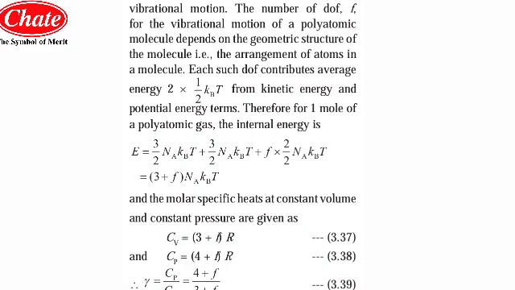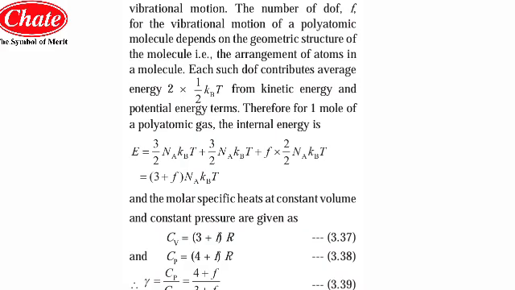Therefore, for 1 mole of the polyatomic gas, the internal energy is given by 3 by 2 Na kB T, where 3 is the 3 translational degrees of freedom, plus 3 by 2 Na kB T for rotation, plus f into 2 by 2 Na kB T, where the 2 is for each vibrational degree of freedom as we have already seen. So this is equal to 3 plus f into Na kB T, taking the common term.